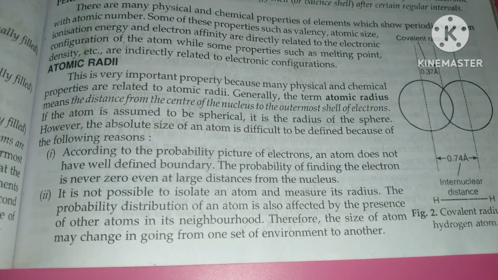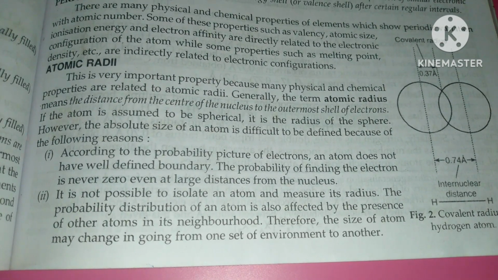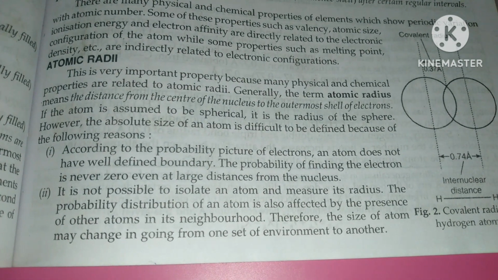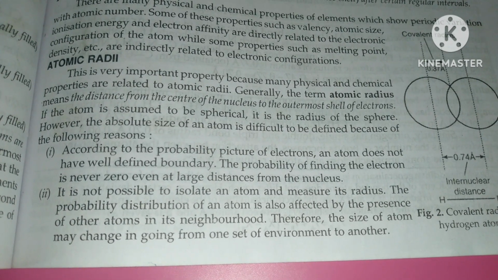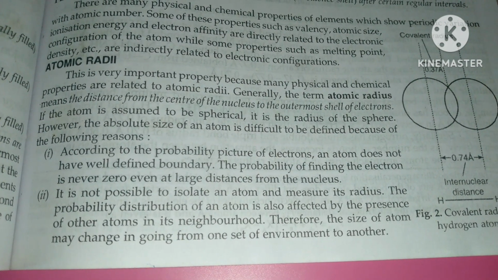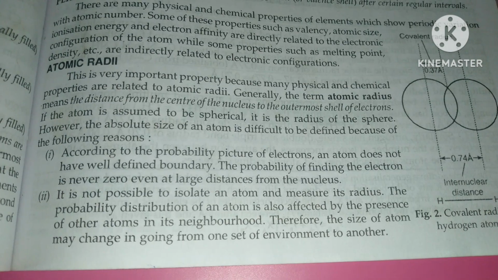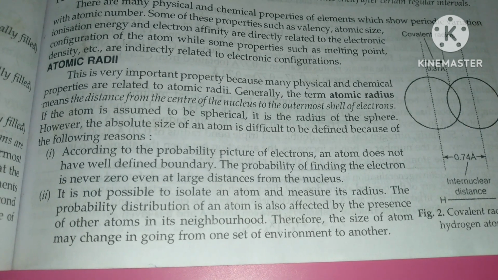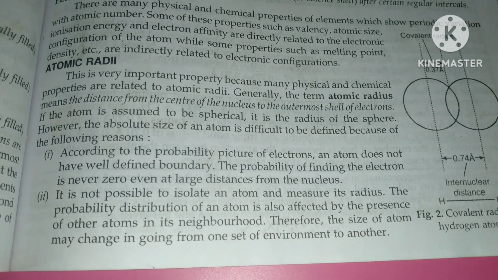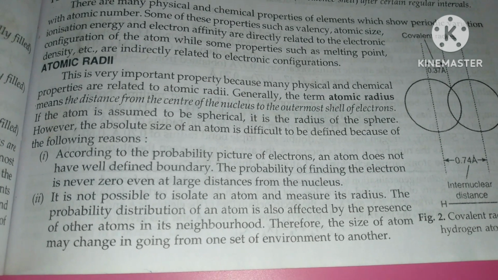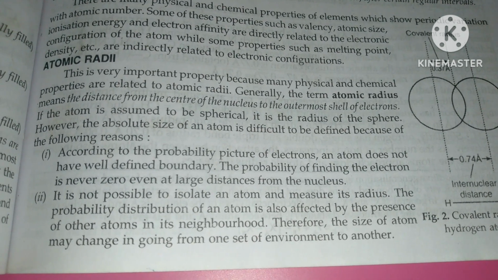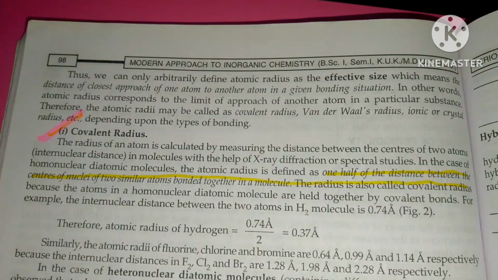However, the absolute size of an atom is difficult to define because of the following reasons. According to the probability picture of the electron, an atom does not have a well-defined boundary. The probability of finding the electron is never zero, even at large distances from the nucleus. It's not possible to isolate an atom and measure its radius. The probability distribution of an atom is also affected by the presence of other atoms in its neighborhood. Therefore, the size of an atom may change in going from one set of environment to another.